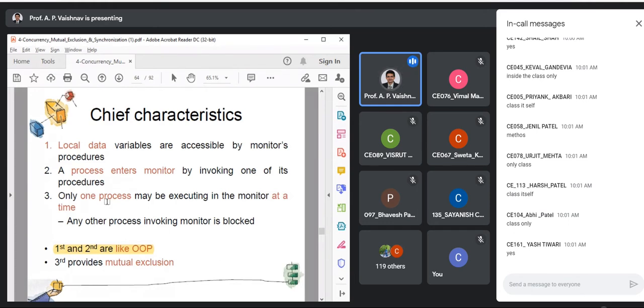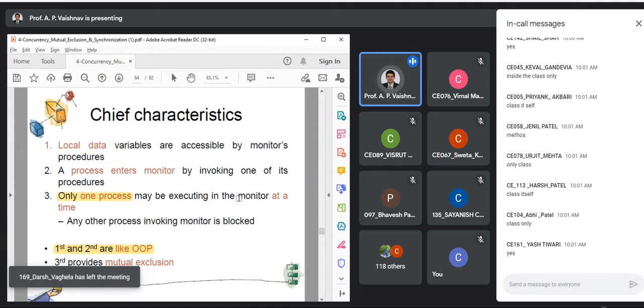And the third, as we all know, only one process may be executing in the monitor at a time. So by default, which property is satisfied? Mutual exclusion is satisfied. Programmers do not have to worry about this. Programmers just have to call the monitor procedure, and if that call goes through, what you can say?